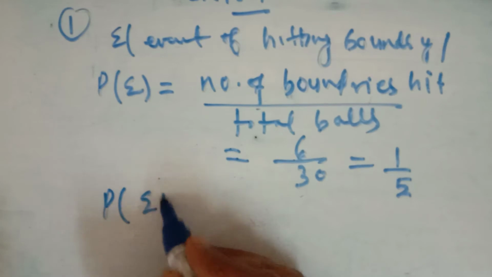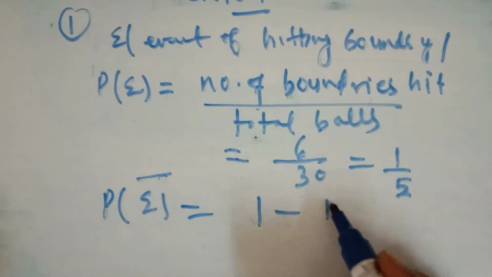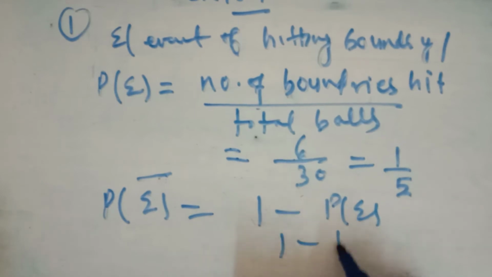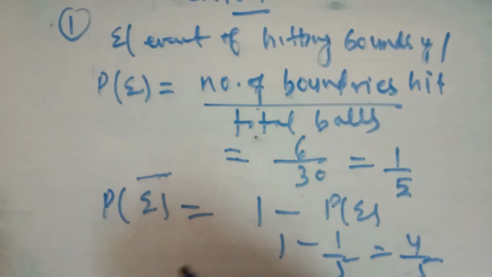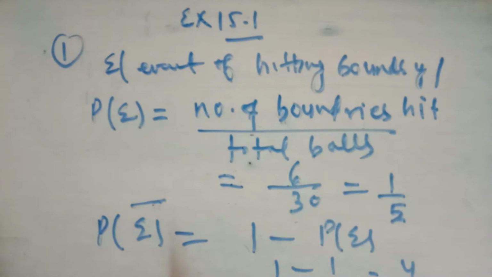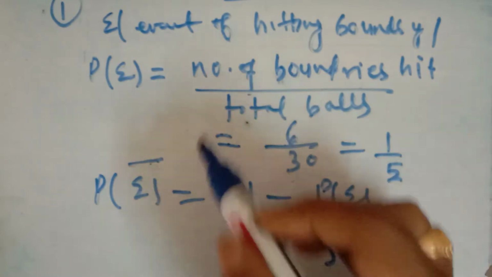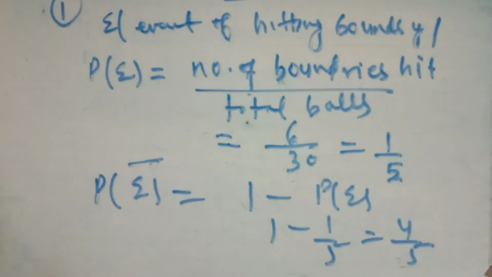Now what is the probability the boundary is not hit? That is E naught. You subtract it from the probability of E, that is 1 minus 1/5, it is 4/5. Or you can write directly that the batsman is hitting 6 boundaries out of 30. So how many is he not hitting? 30 minus 6, that is 24. The number of boundaries not hit out of 30 balls is 24. So the probability of not hitting the boundary is 24/30. You will get 4/5. So it is better to do it this way, and you have to write the formula.